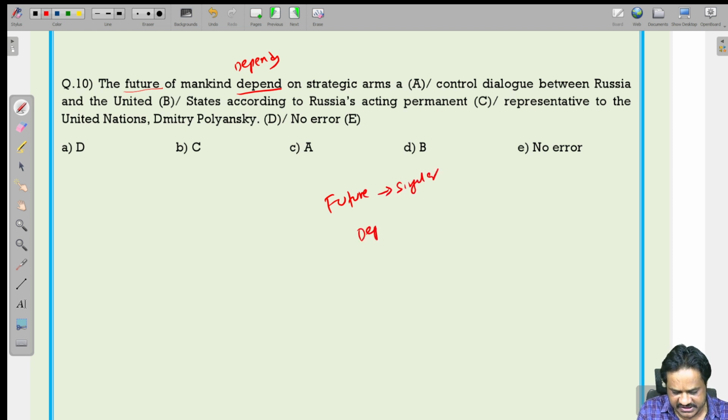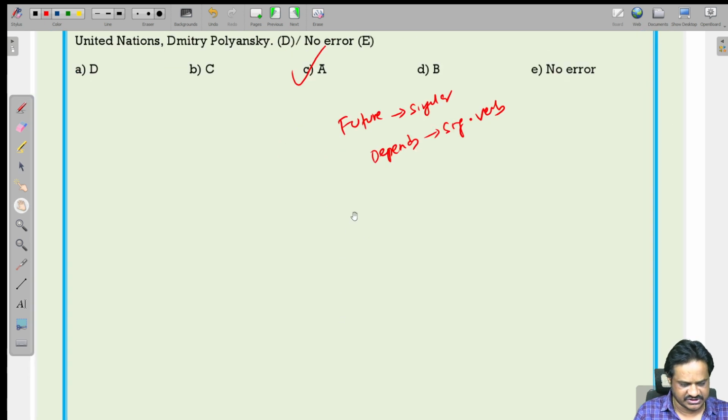Depends is the singular verb, whereas depend is the plural verb. So, here future is singular, we should use the singular verb. Don't use depend, we should use depends. So, the error is in the first part of the sentence. Next question.